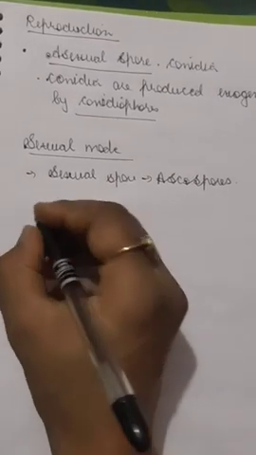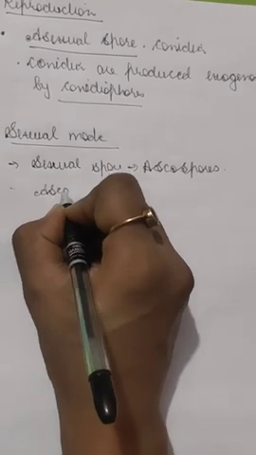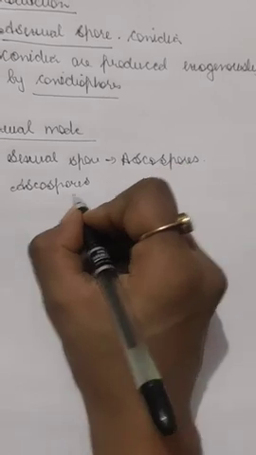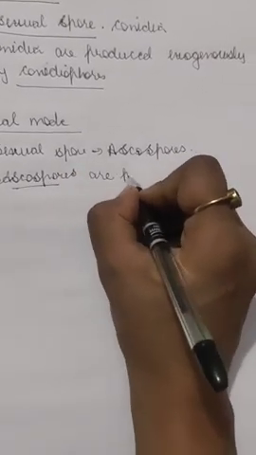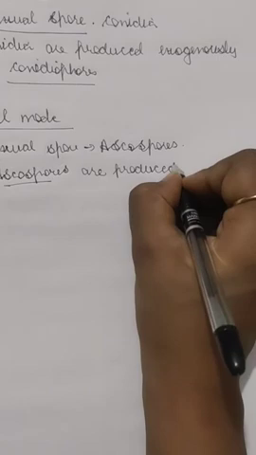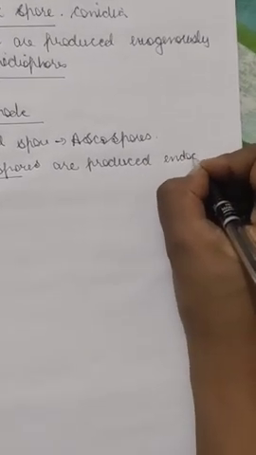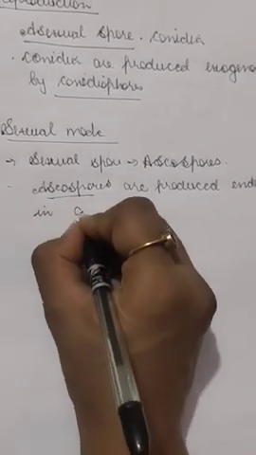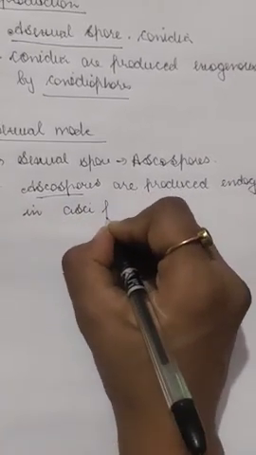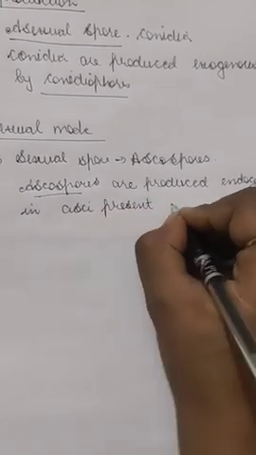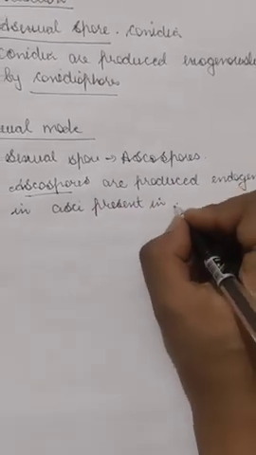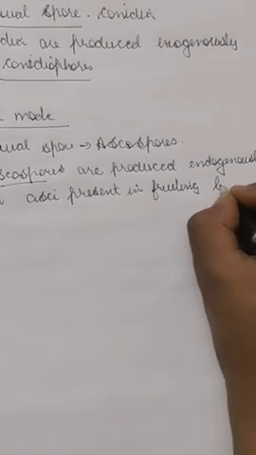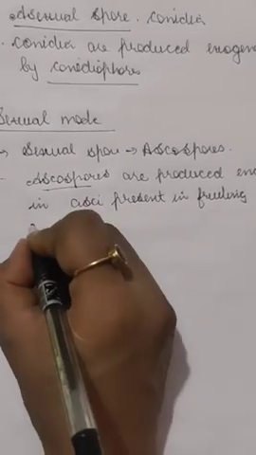These ascospores are produced endogenously, which means that they are produced inside, in asci. So asci are present in the fruiting bodies, which are called ascocarps.